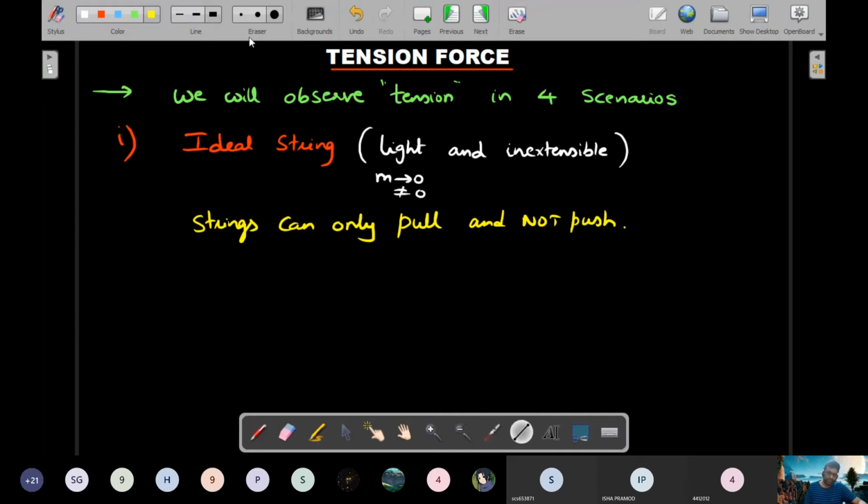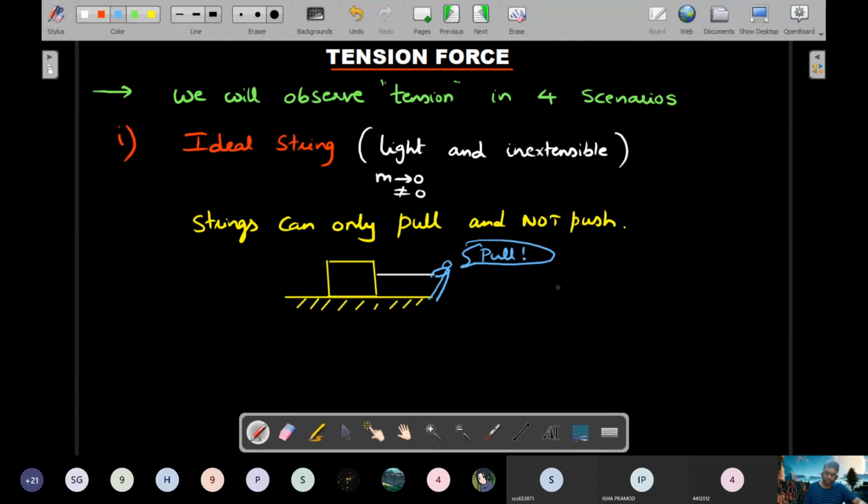So very simple diagram that you can show off here is that there's a block, there's a floor, there is a thread, and there is a person who is using the thread and pulling it. So it's only able to pull.